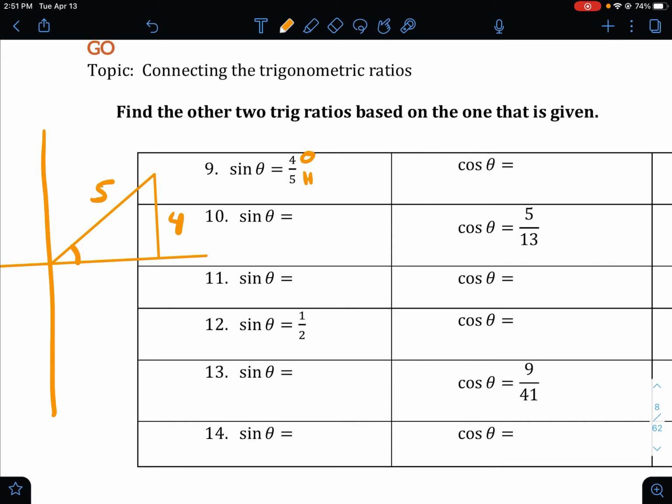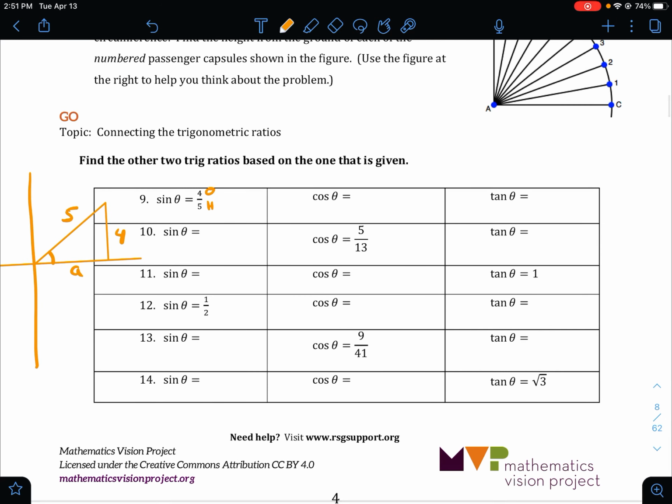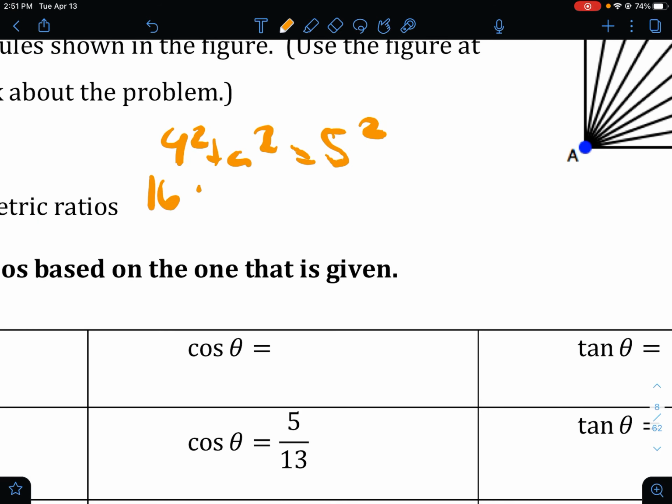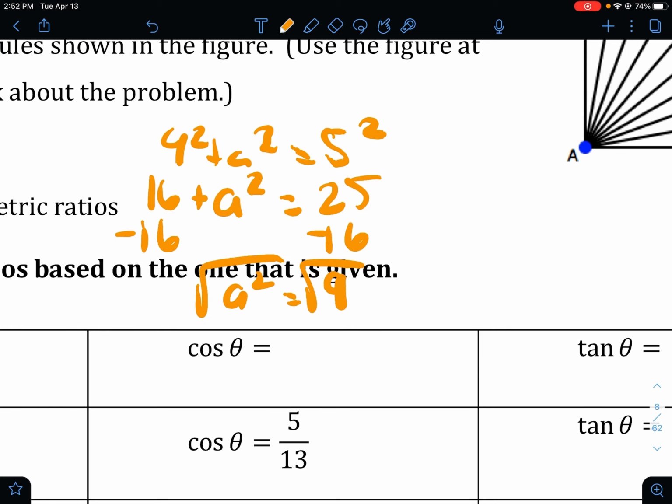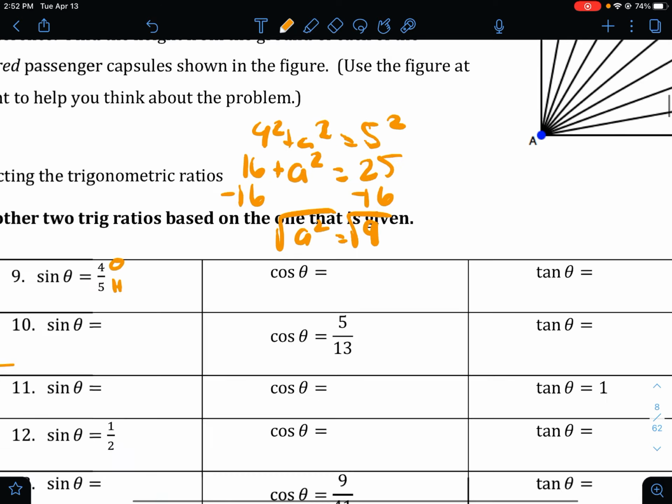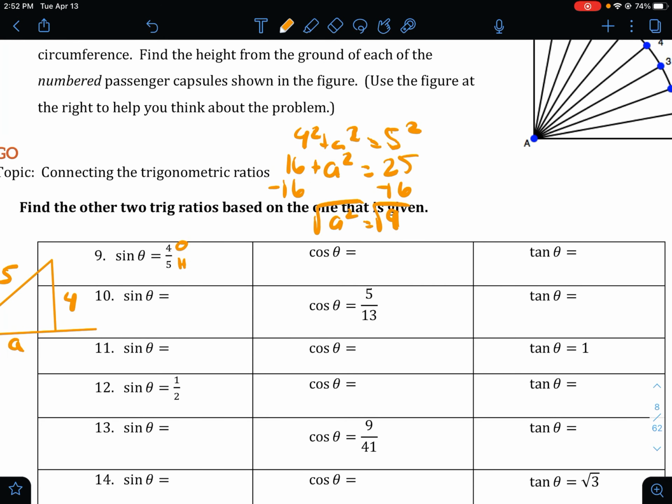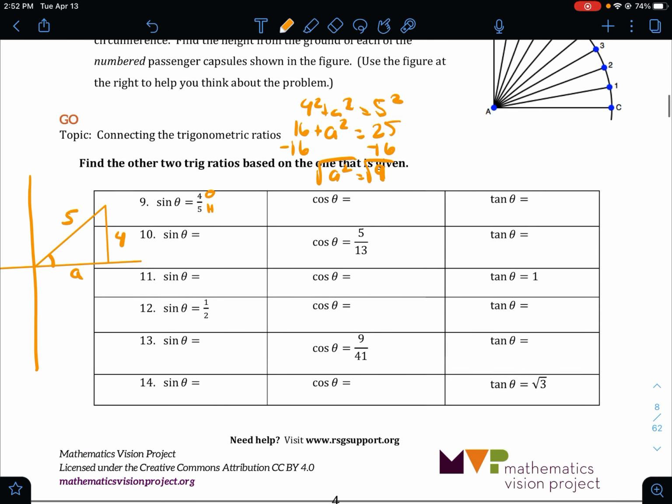So we need to find our missing side, right? And we'll just put an A there. To find our missing side, we're going to have to use the Pythagorean theorem. So we can do 4 squared plus a squared equals 5 squared. We get 16 plus a squared equals 25, so a squared equals 25 minus 16, which is 9. You take the square root, and typically you would do plus or minus, but this is a length, so in this case we're just going to keep it positive, and we get that a is 3. So you get a 3, 4, 5 triangle.